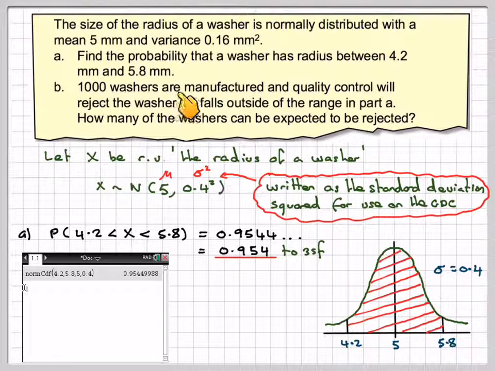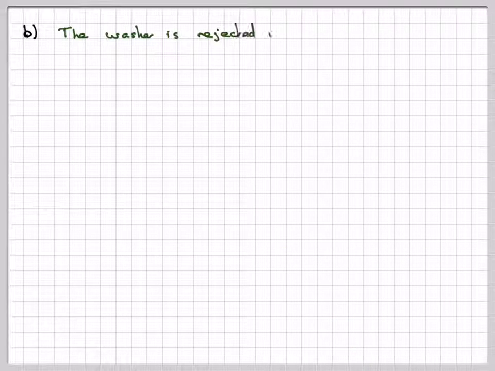Part B. 1,000 washers are manufactured, and quality control will reject the washer if it falls outside the range in Part A. How many washers can be expected to be rejected? So we've got to find the probability of this not happening, and then multiply that answer by 1,000, because we have 1,000 washers to consider. So the washer is rejected if X is less than 4.2 or bigger than 5.8.